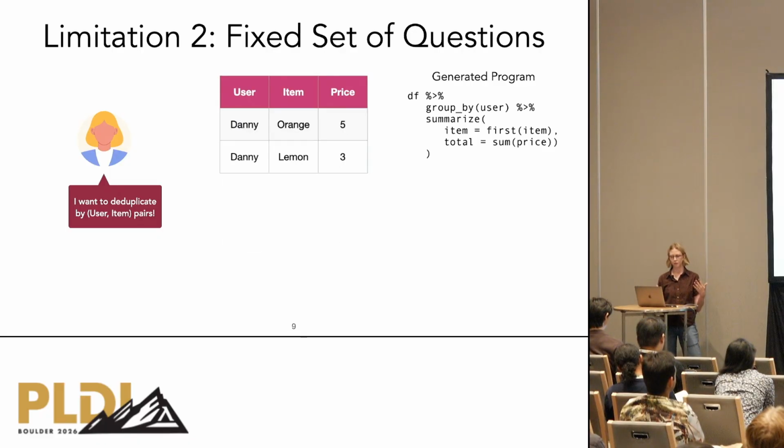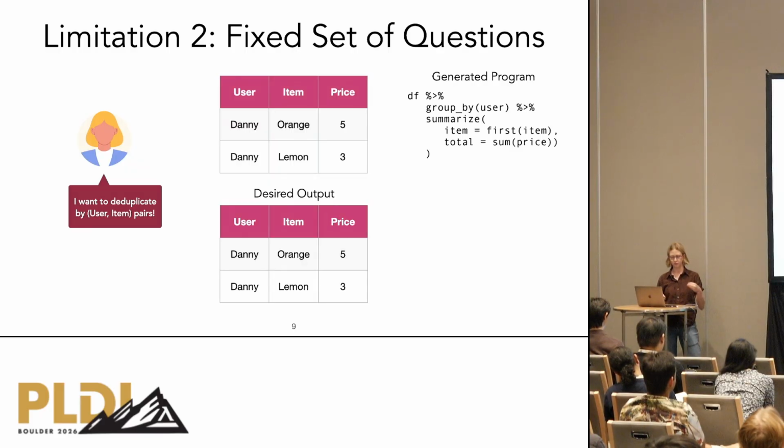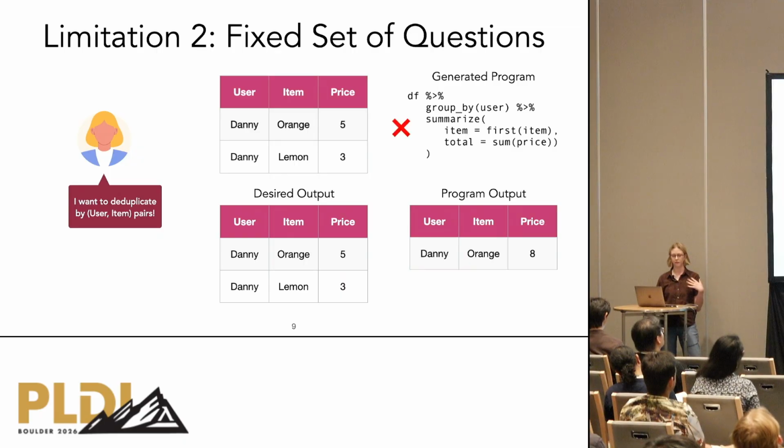If we later want to apply this program to a new table where a user purchases multiple different items, the program no longer matches the user's intent. Here, if the user purchased two unique items, we want an output table that didn't deduplicate anything, but the synthesized program incorrectly merges these purchases together.